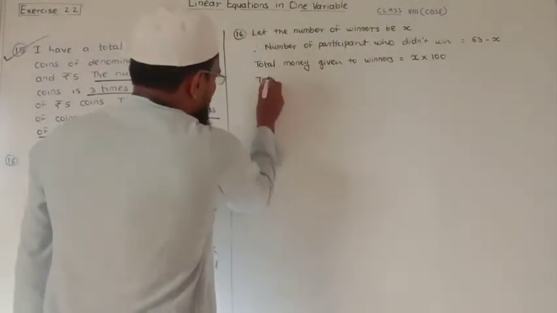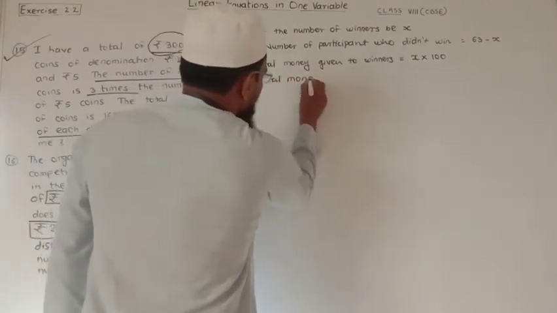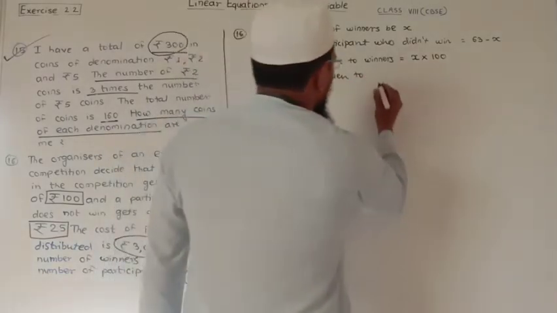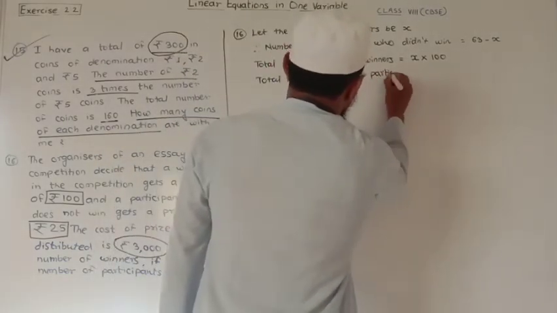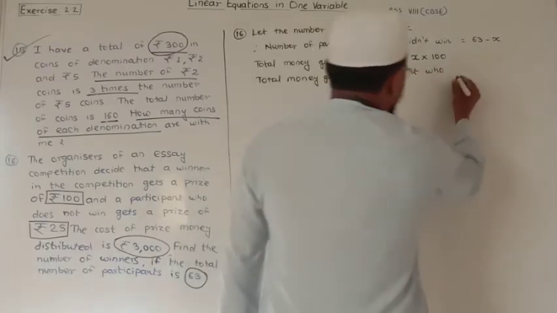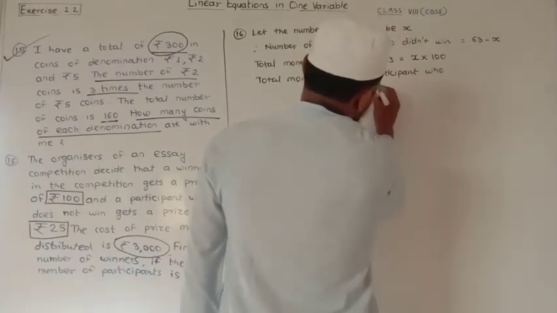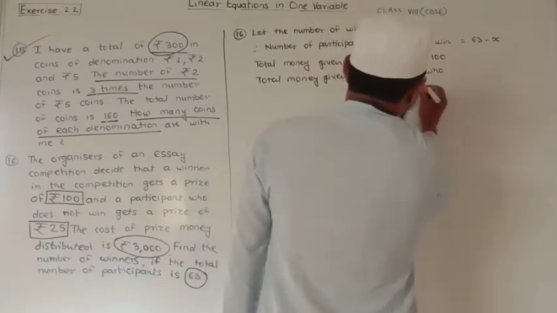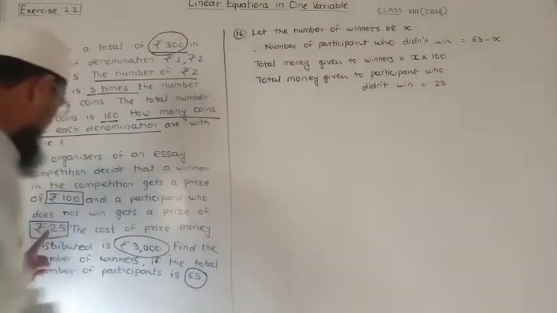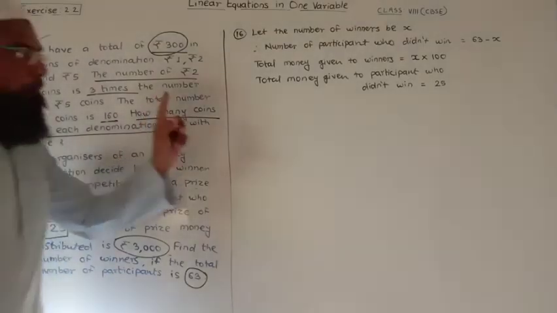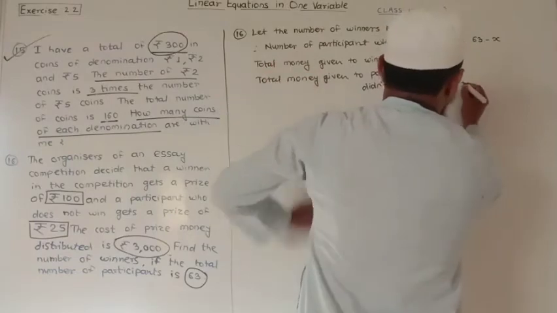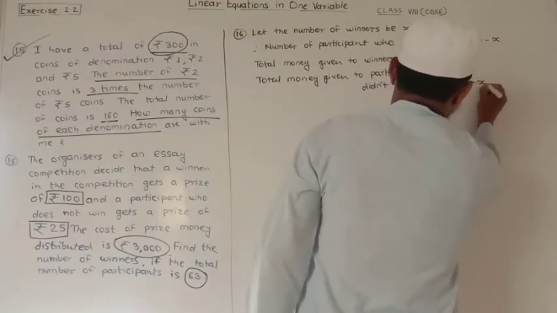After that, total money given to participants who did not win is equal to, first of all 25, here rupees 25 for each participant who did not win. 25 into the number of participants who did not win, means 63 minus x.